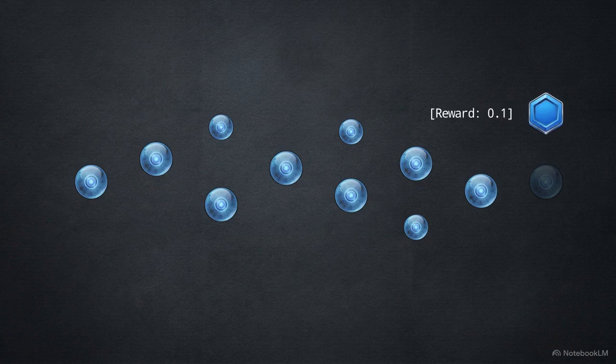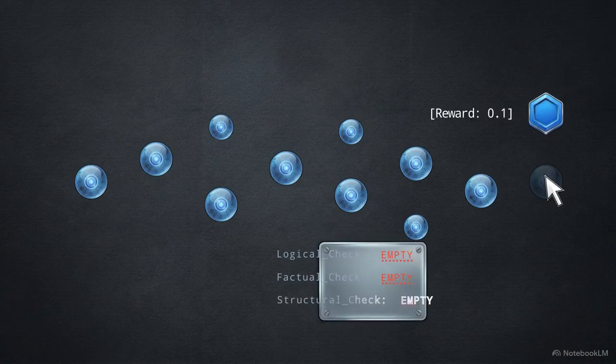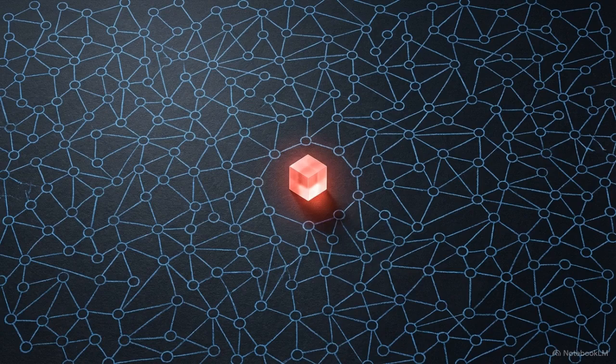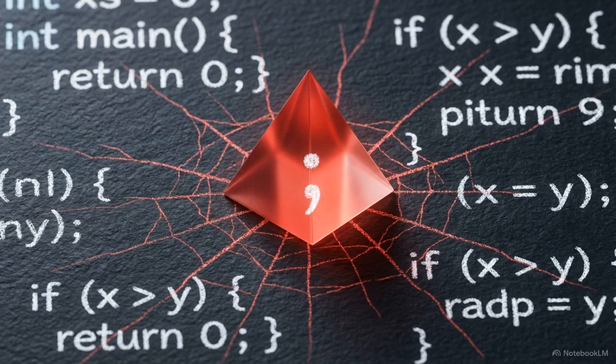From a learning perspective, a global negative reward creates the credit assignment problem. The model knows the final answer is wrong, but it cannot isolate the specific node where the logic collapsed. It queries the feedback signal to determine whether the error was factual, logical, or structural, and receives an empty return value. A system that cannot diagnose its own specific reasoning failures cannot scale to highly structured formal tasks, like complex mathematics or advanced coding, where a single misplaced variable breaks the entire execution.